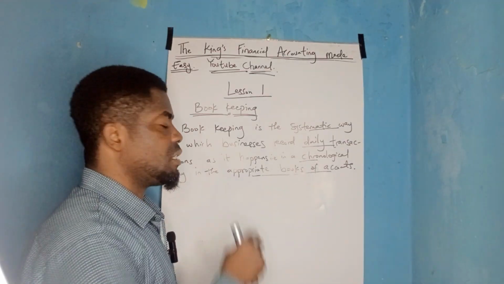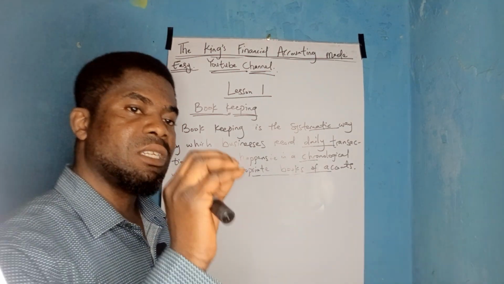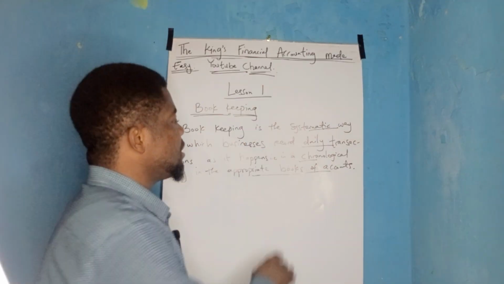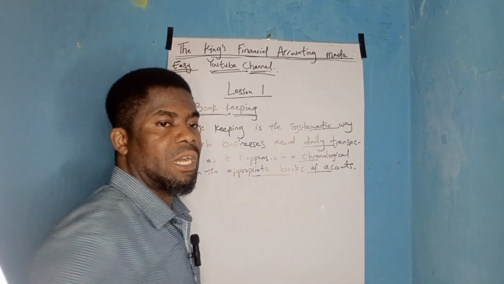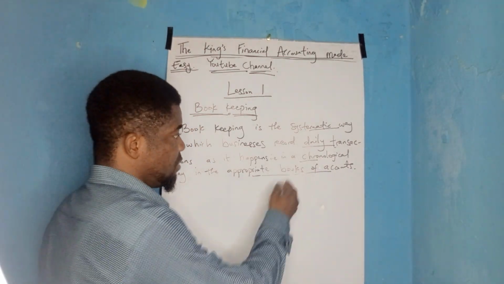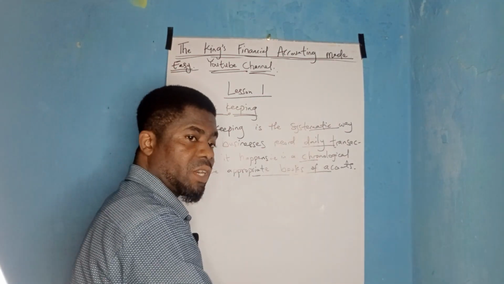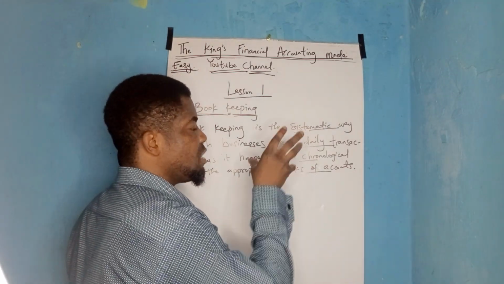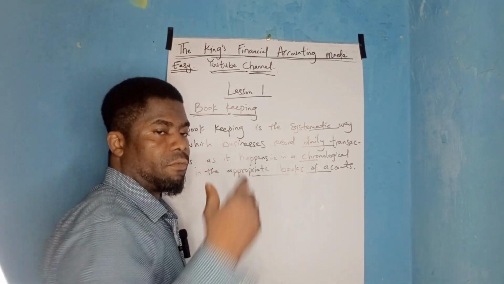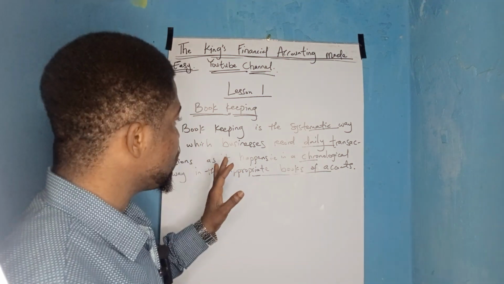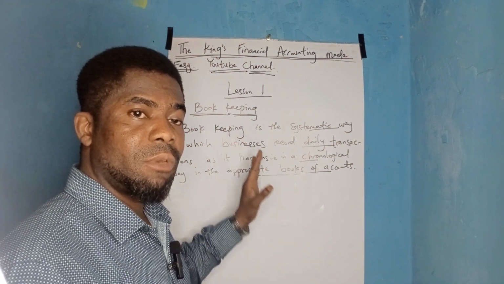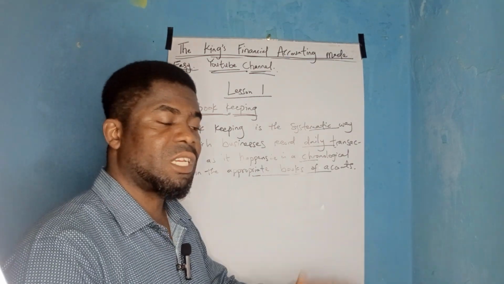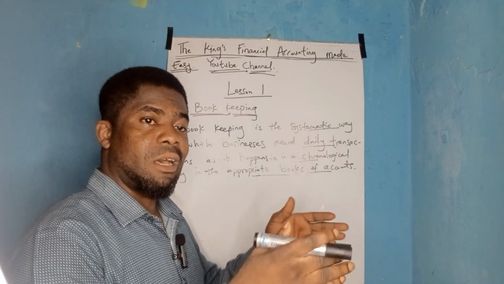There's a system used in recording these transactions, and each transaction has its appropriate books of accounts. We have many books of accounts, and each book of account is used to record a specific type of transaction, the different types of transactions that can happen in a business.